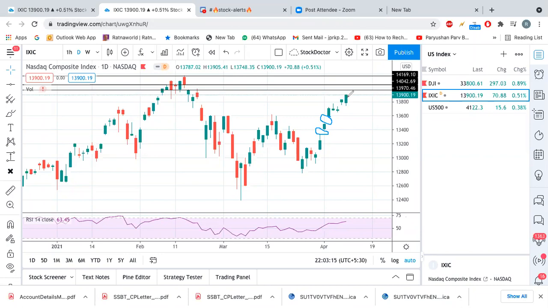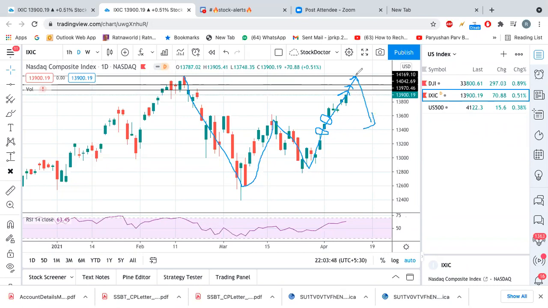So I would say that there is a high probability that the index will go like this, the index has made this pattern, right? And now there is a high probability that it can go till these levels. Okay, this is what I think. I might be wrong. It may come till this point and take a U-turn from there, or it may come to this point and take a U-turn from there, or it might face the resistance one more time and go down from here.